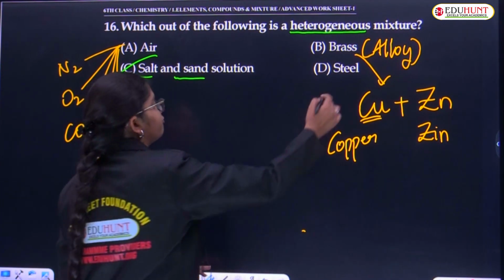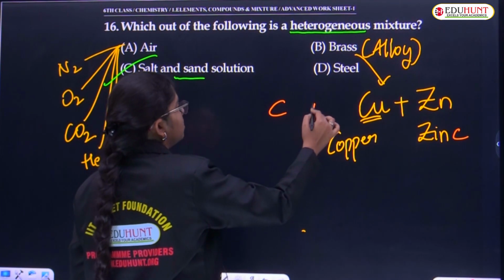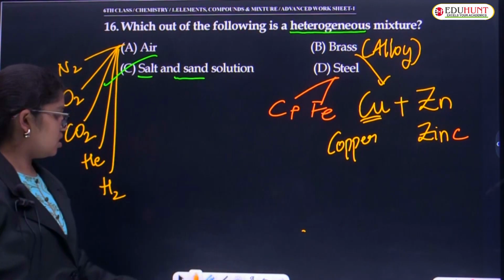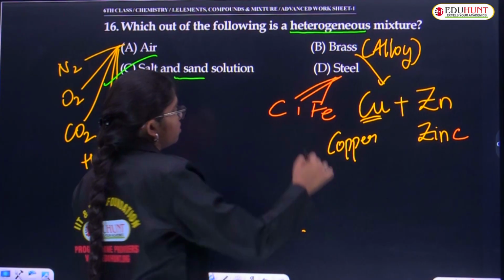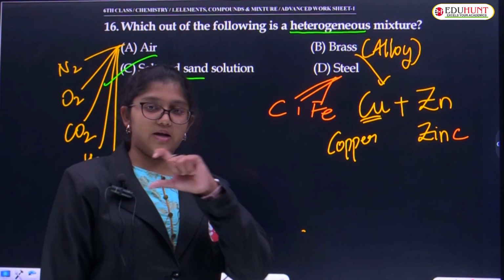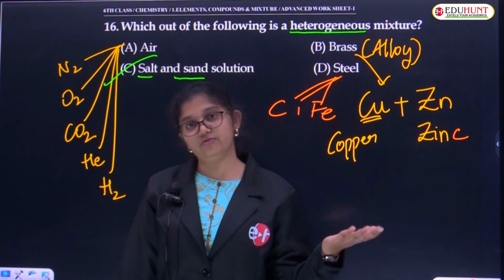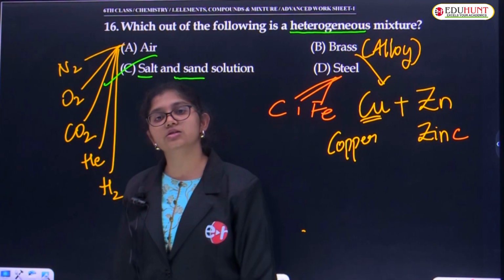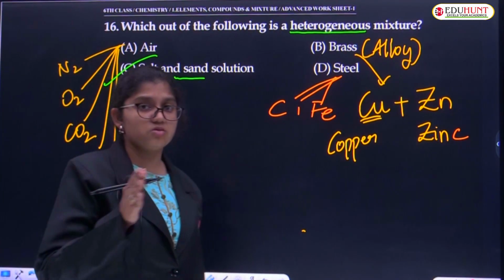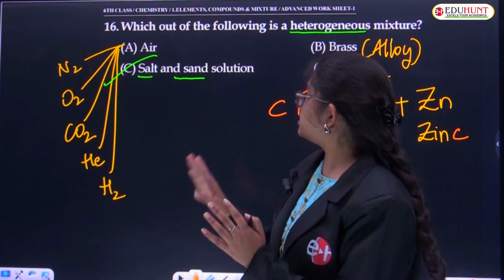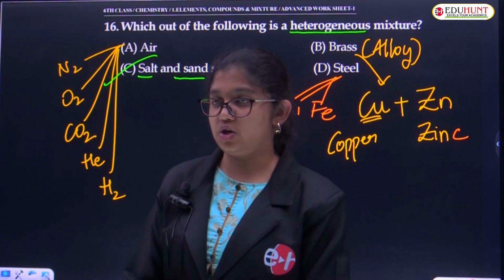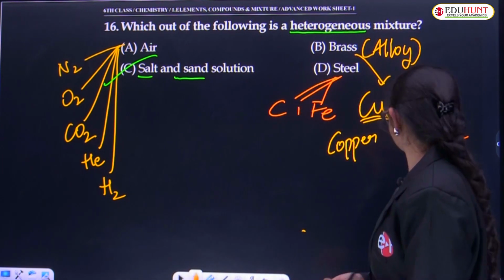Steel is a mixture of, let's say, carbon and iron. So steel is also a homogeneous mixture. Wherever we see steel particles, we'll find steel. Steel items and all, so it's a mixture of carbon and iron. It is also a homogeneous mixture. There is no particular differentiation between this carbon and this iron. So in this question, the clear option is C, which is sand and salt solution.